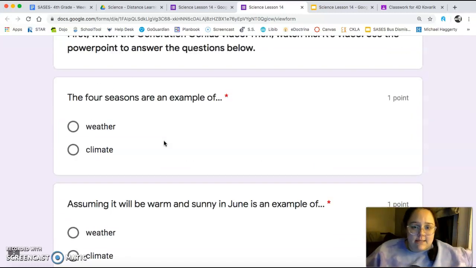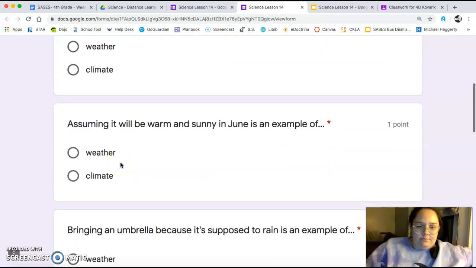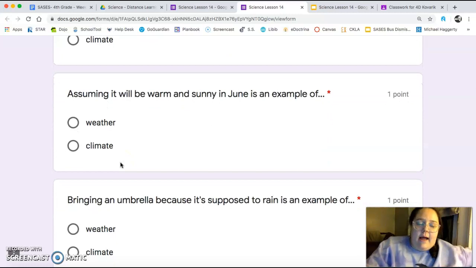So the 4 seasons, am I talking about weather, short period of time, or climate, long period of time? Weather means right now, this second, what's going on in the atmosphere. Climate is usually this happens. So when I'm talking about seasons, is that weather or climate? So in that Generation Genius video, that boy walked outside with sunscreen on and his bathing suit and a tank top, and it was June, and he walked out and it was freezing cold outside.